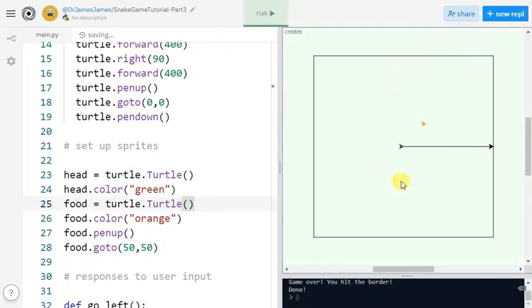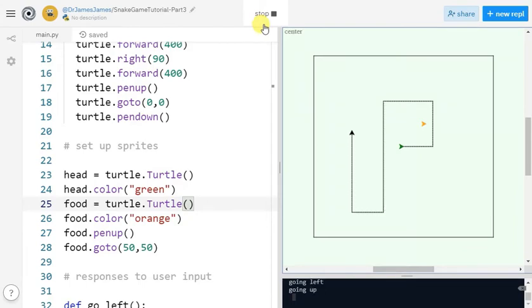Okay, so notice what happened here. We've got the generic turtle that draws the border, which is black. Then we've got the head of the snake turtle, which is turned green. And then we've got the food turtle, which is orange, and it's moved over here. But then when the animation starts, it's the generic turtle that is moving forward. So it's still the generic turtle that's acting like the head of the snake.